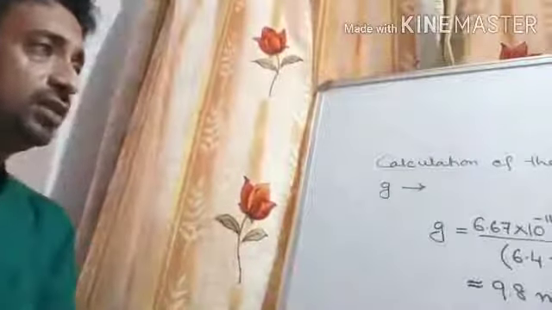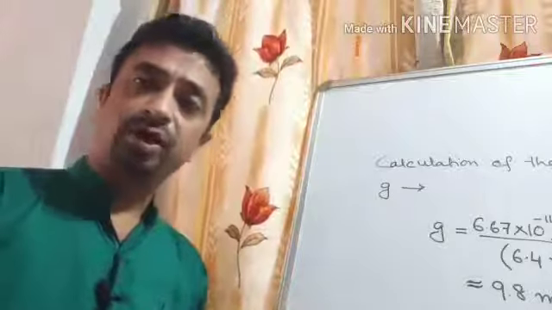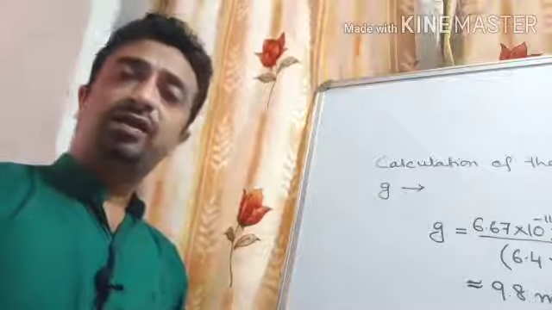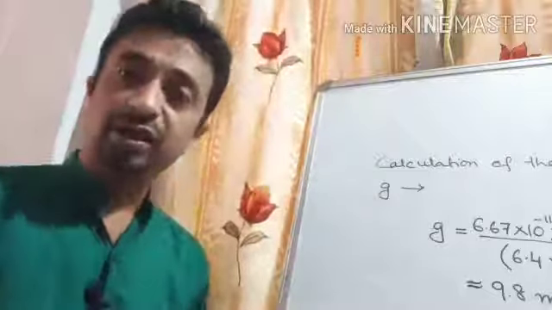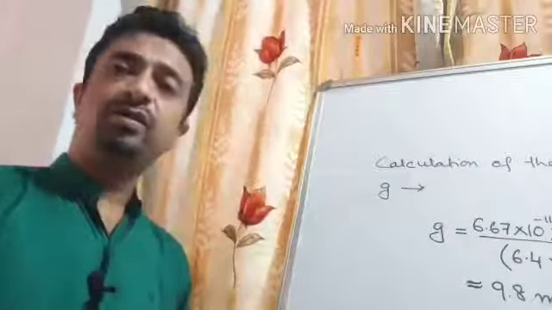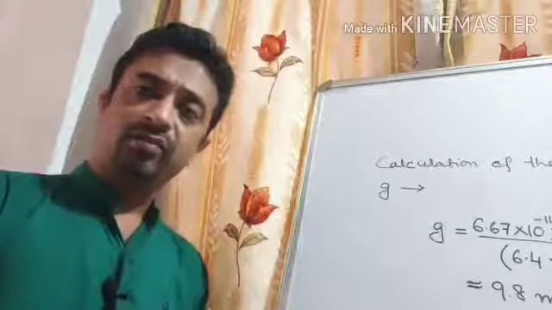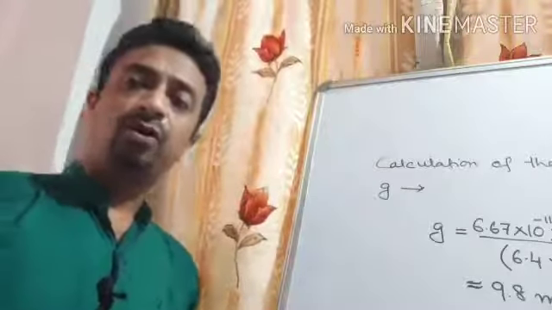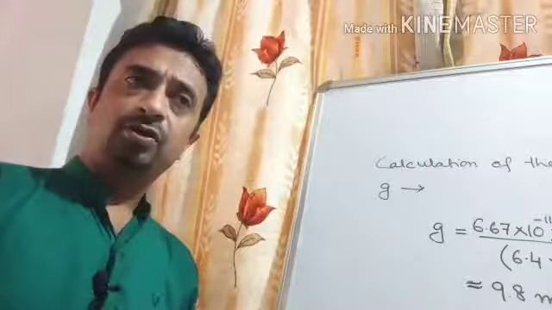Okay. So today we have learnt many things like the universal law of gravitation. We have learnt about the importance of the universal law of gravitation. We have seen what capital G means, which is the universal gravitational constant. We know what small g is. It is the acceleration due to gravity, that means the acceleration with which a body moves towards the center of the earth or towards the surface of the earth. We have found the value of small g, which is 9.8 meter per second square near the surface of the earth.